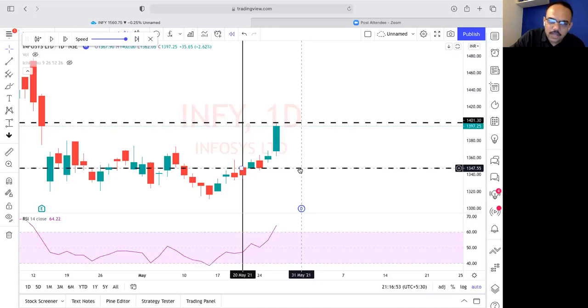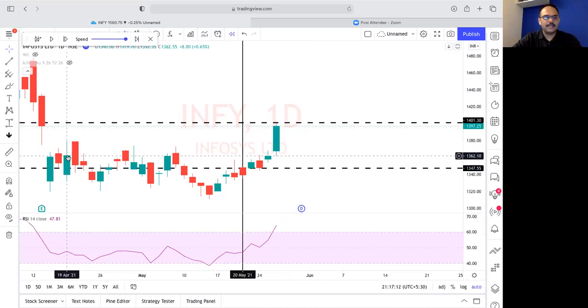Otherwise, we will not exit. So we have an entry plan ready and an exit plan ready after we enter. We always love to trade with our exit plans ready. We don't trade without having our exit plans ready.